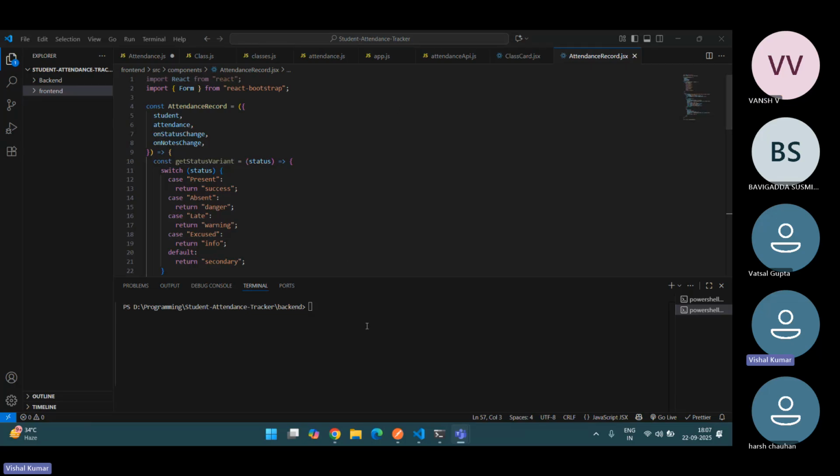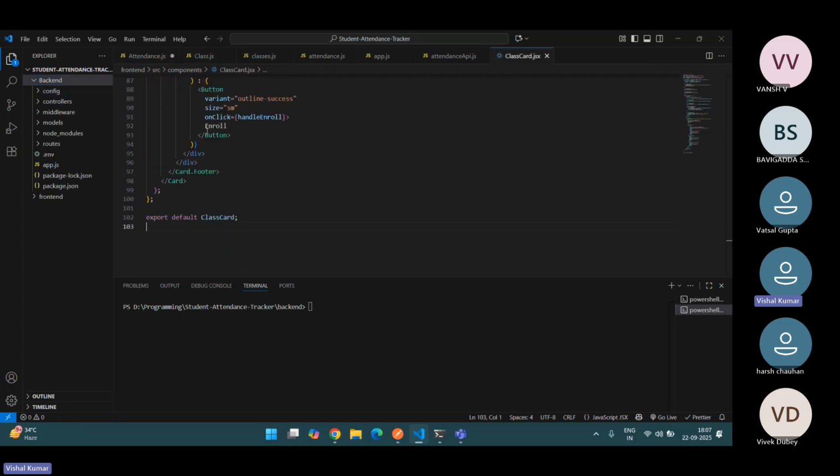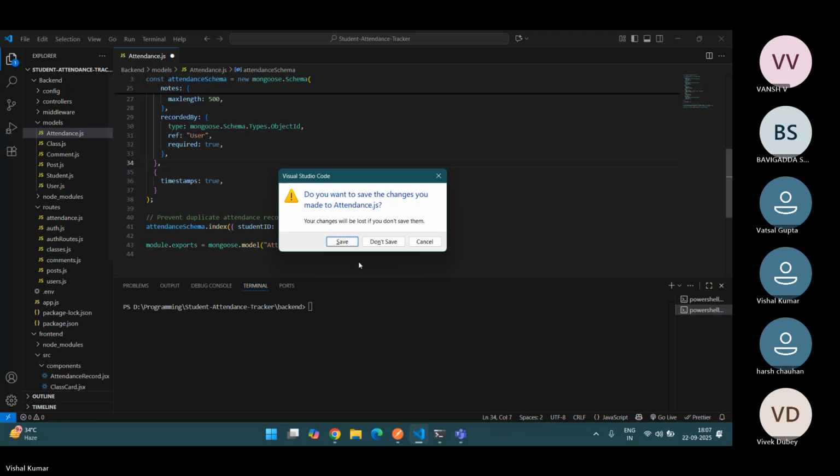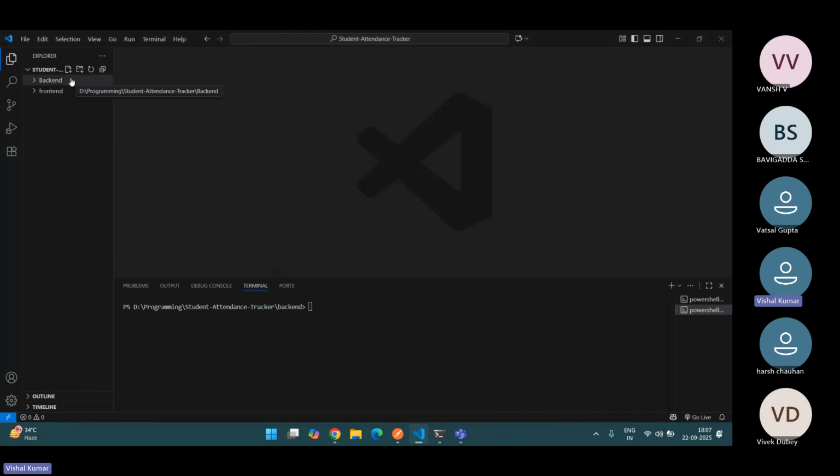First of all, I want to share my code and run this code. First, I want to show you my UI. So I have separated this part into front end and back end. I have separated the folders, the backend part and front end part. So I want to run the backend part first.